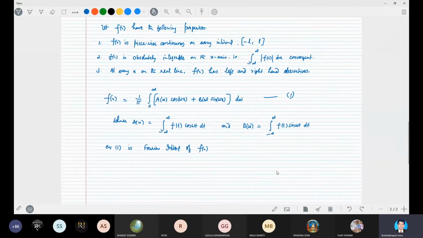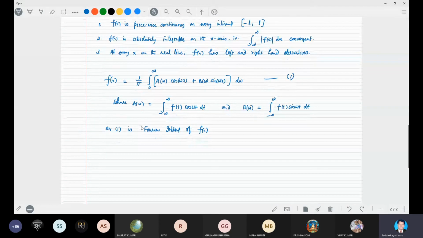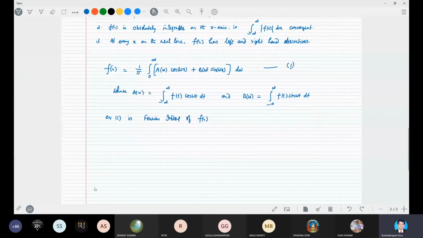Okay, so we can also write another form of the Fourier integral representation of f x by putting a omega and b omega directly in this equation 1. If we put a omega and b omega in equation 1 and simplify, we can write it in another form.